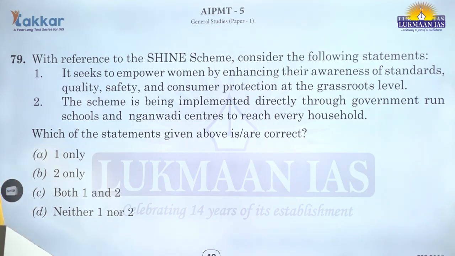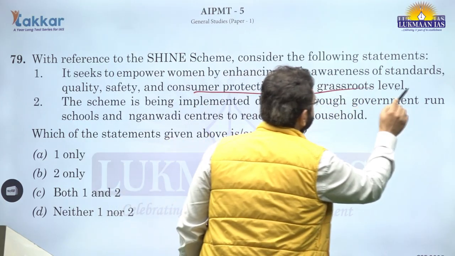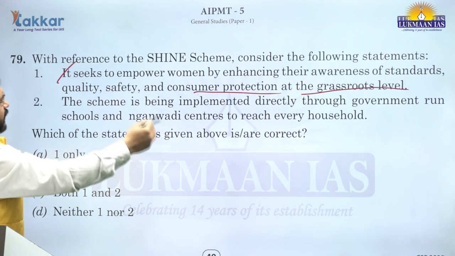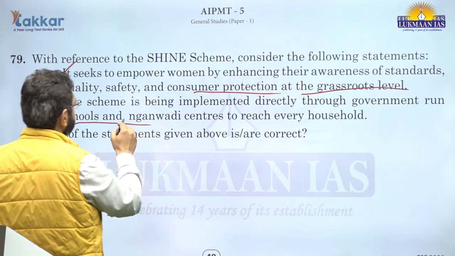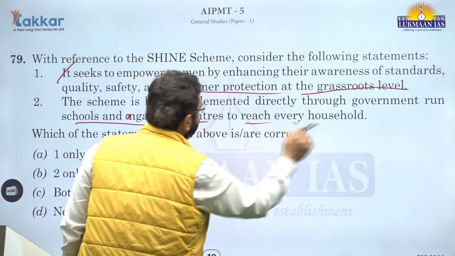With reference to the SHINE scheme, consider the following statements. It seeks to empower women by enhancing their awareness of standards, quality, safety, and consumer protection at the grassroots level. Correct. The scheme is being implemented directly through government-run schools and Anganwadi centers to reach every household.